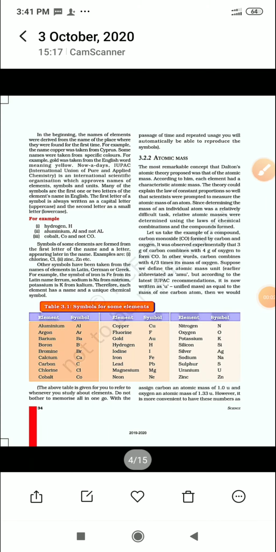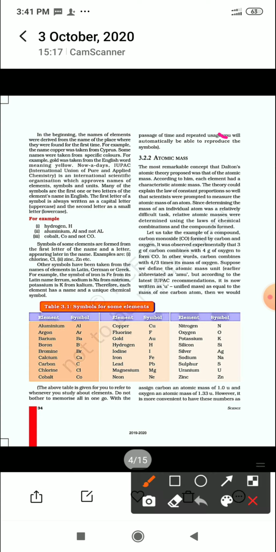Good morning, class. Before the half yearly exam, we studied the law of conservation of mass and we studied the atom. Now in today's class, we are going to discuss atomic mass. Actually, what is this atomic mass?